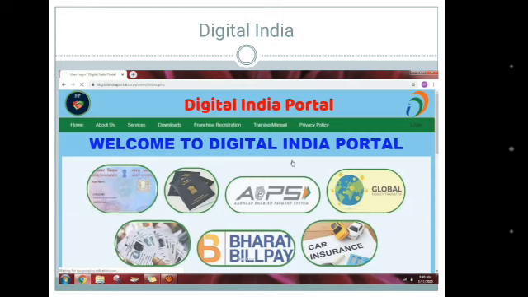Now come to the common Digital India services: Digital Locker, e-education, government portal mygov.in, attendance.gov.in, e-sign framework, e-hospital, National Scholarship Portal, SBM mobile app. These kinds of Digital India services are available on the Digital India portal.